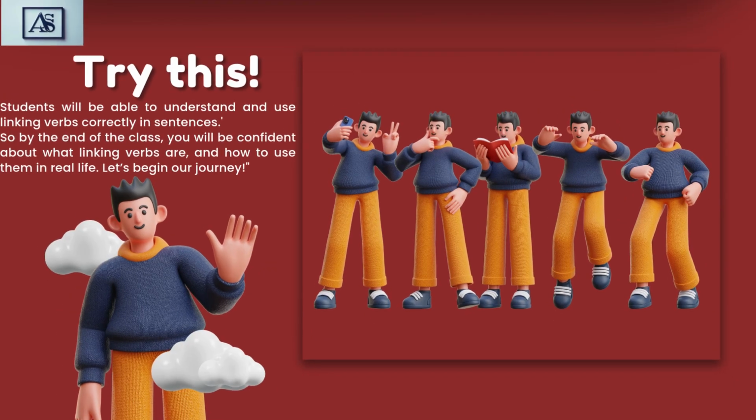Students will be able to understand and use linking verbs correctly in sentences. So by the end of the class, you will be confident about what linking verbs are, and how to use them in real life. Let's begin our journey.